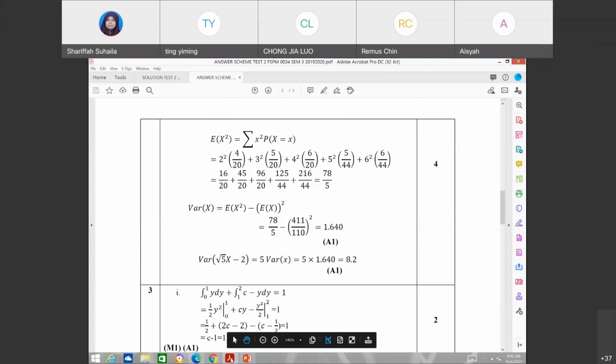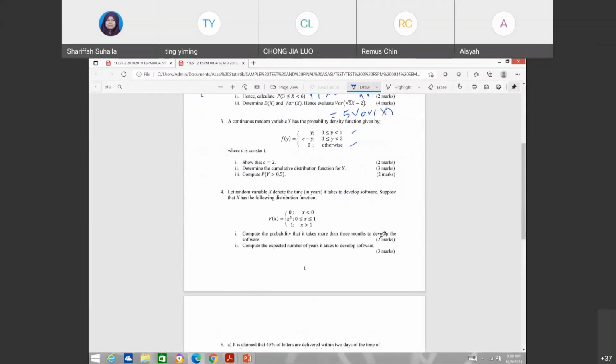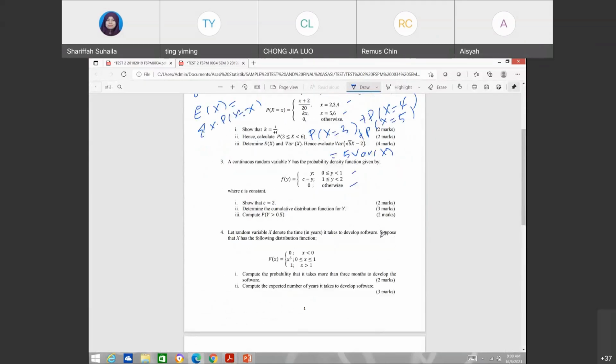Okay, so this one again, ini pun show that C is equals to 2. So again, you want to find integration. So from 0 up to 1, y dy. Okay, and then C minus y dy, 1 to 2, set equals to 1. So solve that one, show that C is equals to 2.